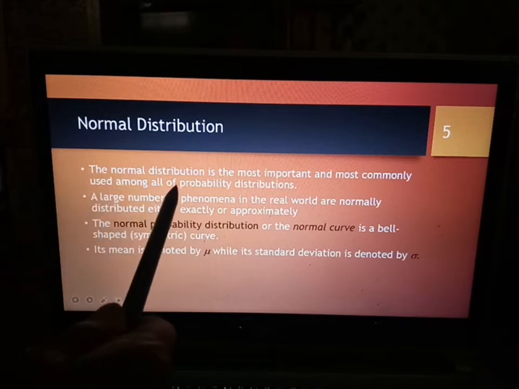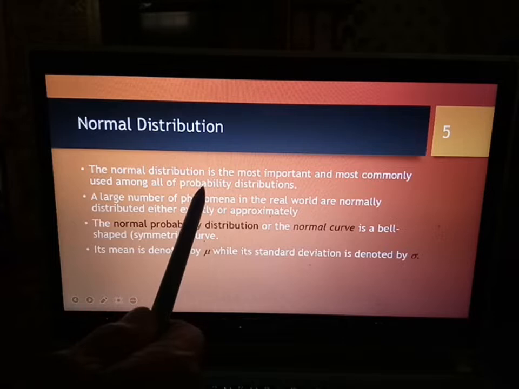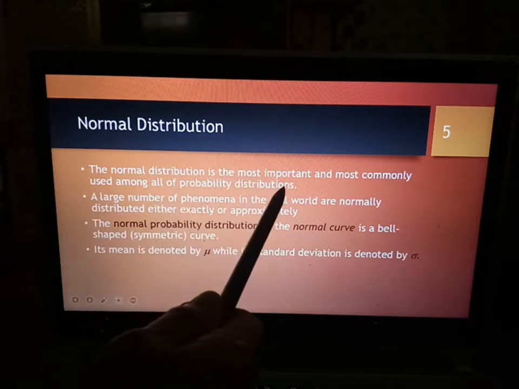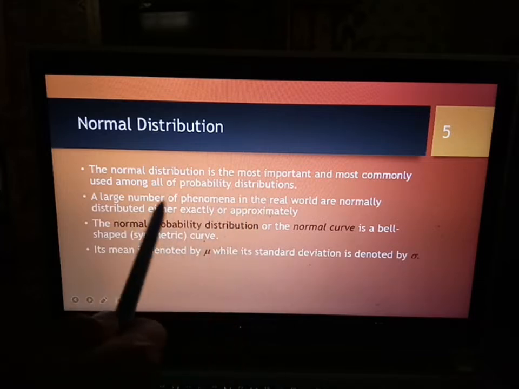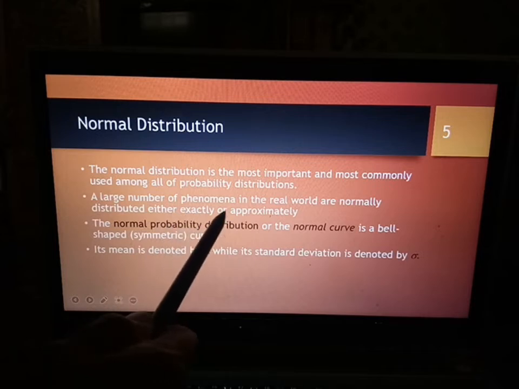Okay, normal distribution is the most commonly used example of a continuous random probability distribution. Normal distribution is the most important and most commonly used among all probability distributions. A large number of phenomena in the real world are normally distributed either exactly or approximately.